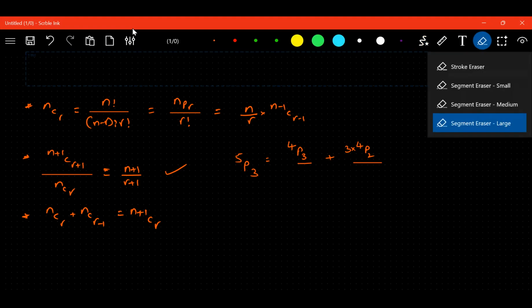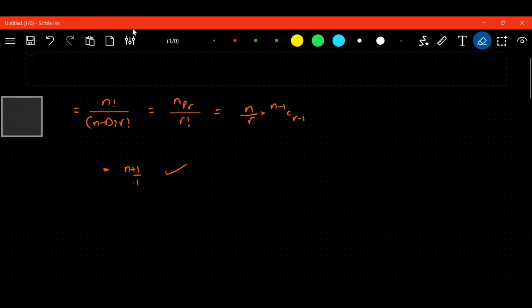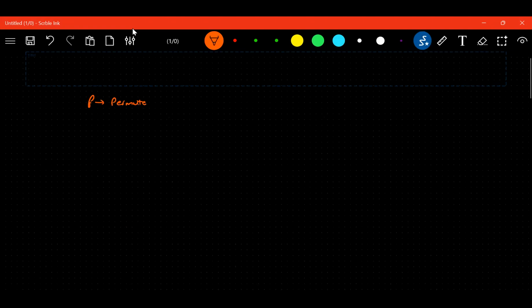Somebody has asked me what is the difference between permutations and combinations. Of course, it's a very lengthy topic. Let me try to give it within a small context. P is nothing but permutation. C is nothing but combination.